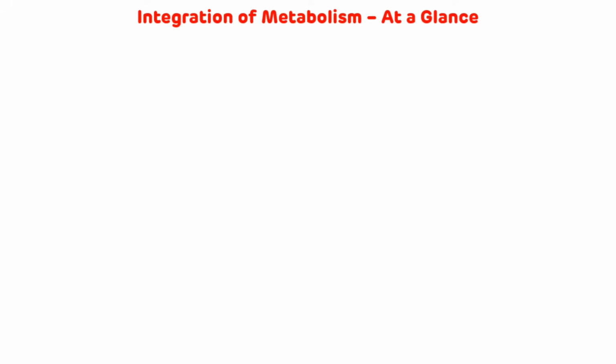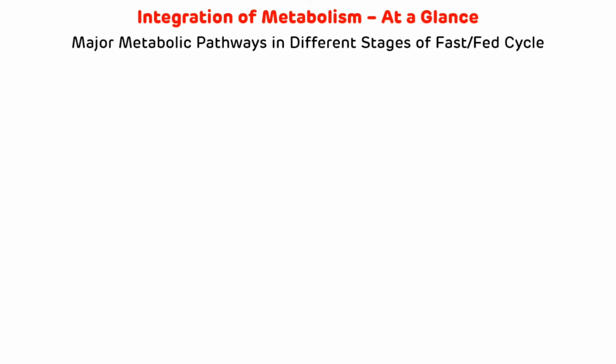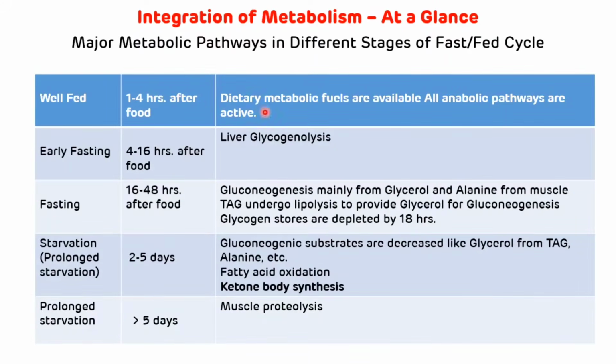Now integration of metabolism at a glance. So major metabolic pathways in different stages of fast and fed cycle. So in the well-fed state, that is 1 to 4 hours after taking food, dietary metabolic fuels are available and all the anabolic pathways are active. While in the early fasting stage, there will be the liver glycogenolysis, that is breakdown of liver glycogen.